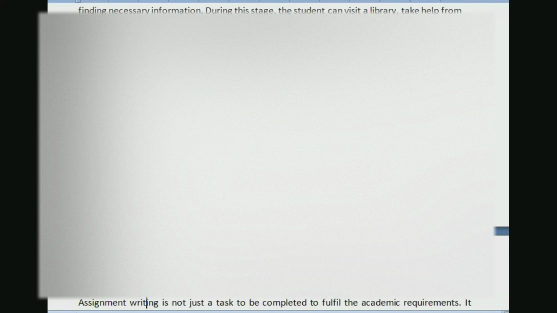And finally, you will do what? You will do editing and proofreading. At this stage, whatever you have prepared, you will take time, sit comfortably, and proofread the assignment. Whatever you have written, you will read it. Get the necessary editing done, right? You may focus on fonts, that fonts should be uniform. Colors should be properly given. Numbering should be there. Check spellings, grammar, fix alignment, and all that other stuff, right? That means finally you make it a presentable document that you can actually submit to your university, right? That is the final step.